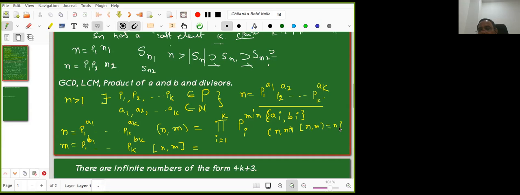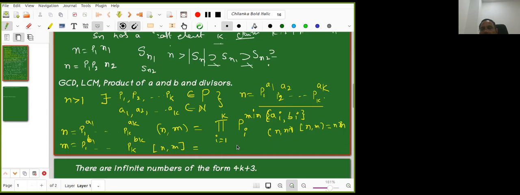Is it easy to see? For GCD we have minimum, in LCM we have maximum. Remember that minimum is one among the two, and maximum is the other one. So if I do the product, it is easy to prove that this is equal to the sum. Now this proof becomes easy. Earlier we proved it in a little complicated way. But once you know the prime factorization, finding LCM, product and GCD, all these things become easy. Okay, so that is done.